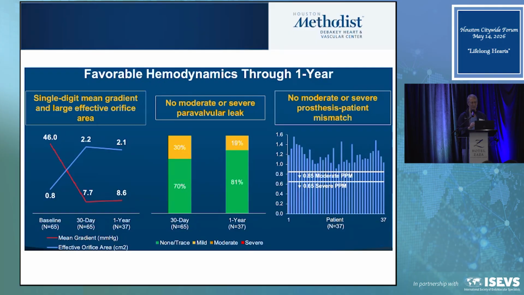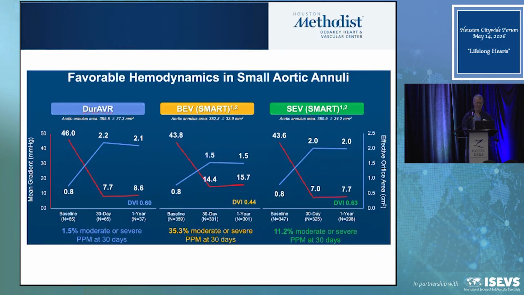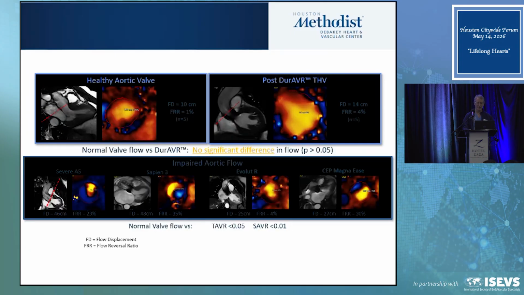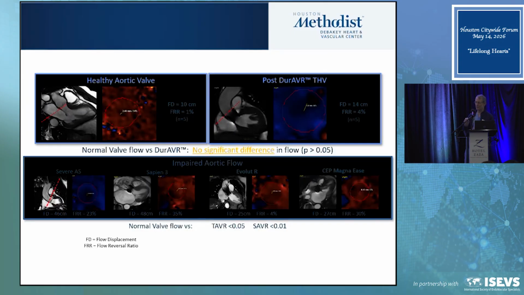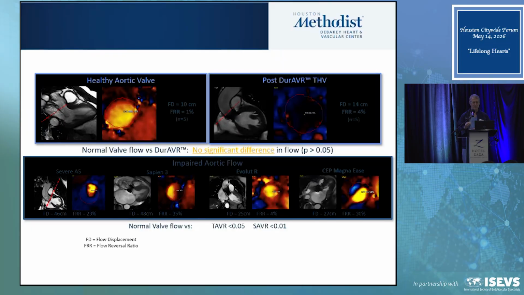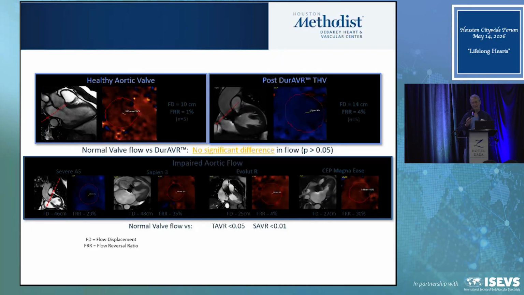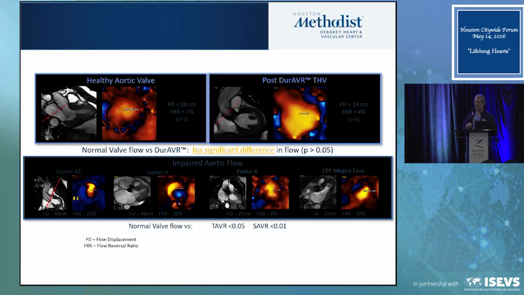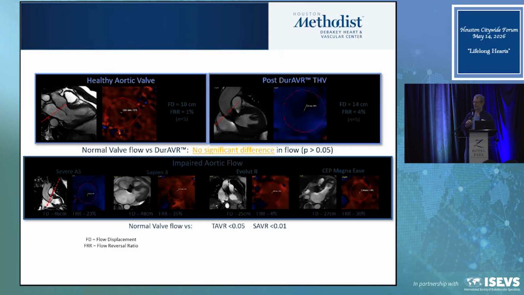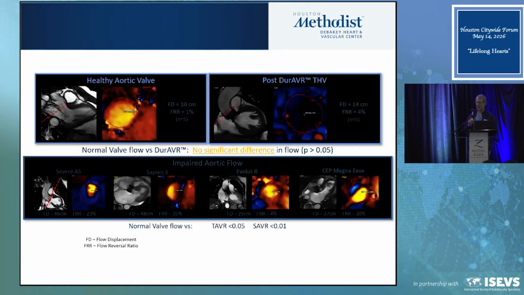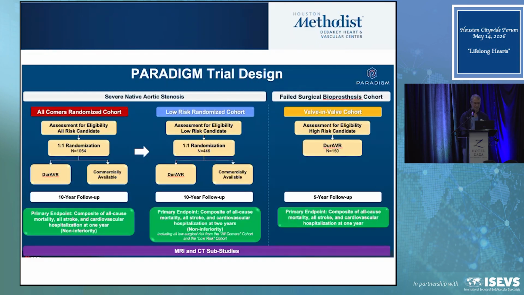So we now have 2 new balloon expandable valves that are being tried, which have very low patient prosthetic mismatch rates, really excellent hemodynamics, look very similar to what we saw from the self-expanding valve in the SMART trial. And interestingly enough, when you put this in 4D CMR, you get laminar flow. You don't get laminar flow from most of the valves. You certainly don't get it out of surgical stented valves. But a native valve, a Ross, and this valve all tend to have laminar flow, and laminar flow saves energy.